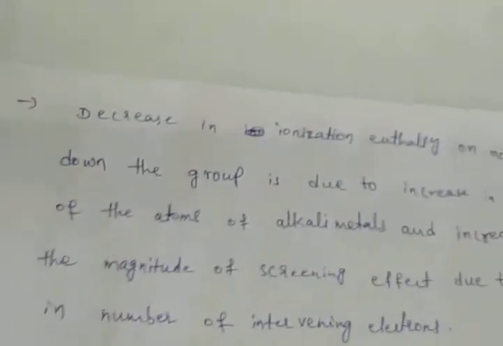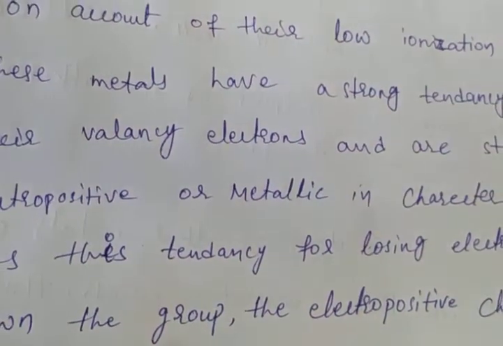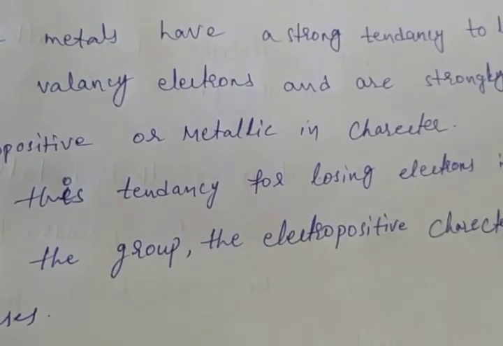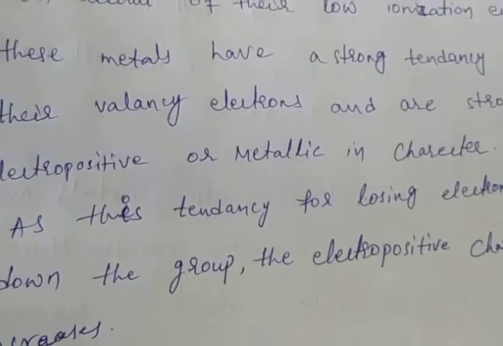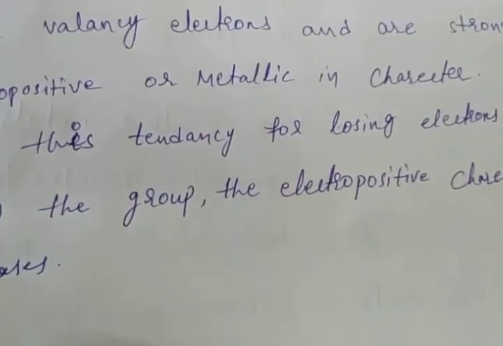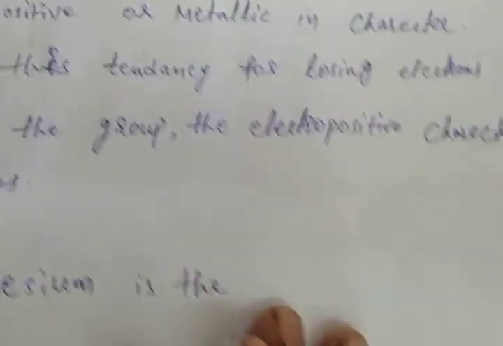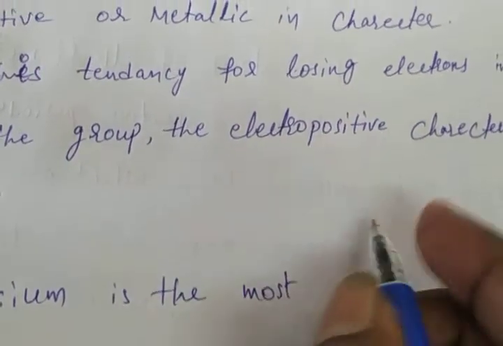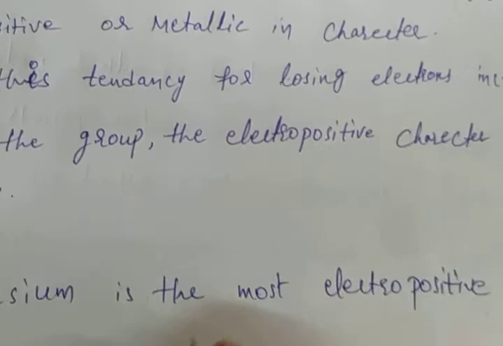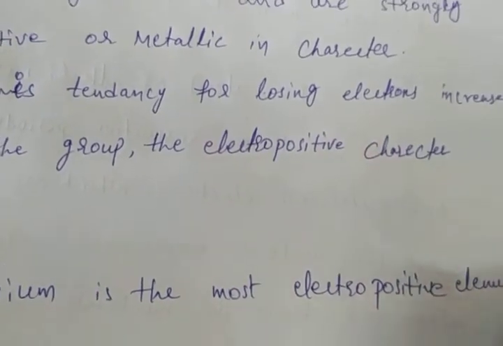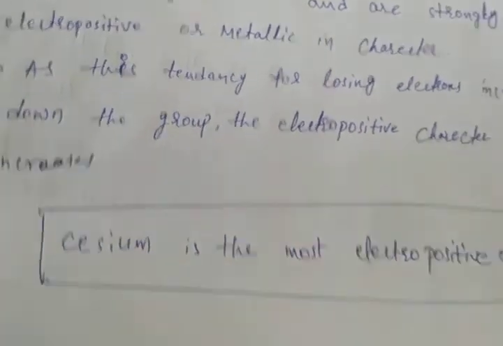Here, the first A group elements are lithium, sodium, potassium, rubidium, cesium, and francium. In that, francium is a radioactive element, so remaining up to cesium, cesium is the most electropositive element in the periodic table.